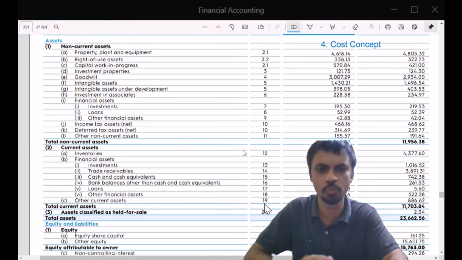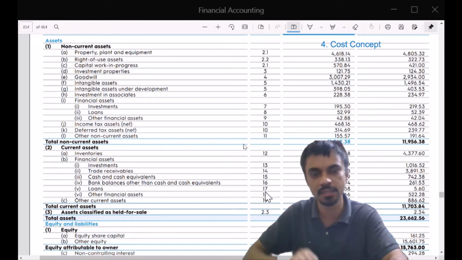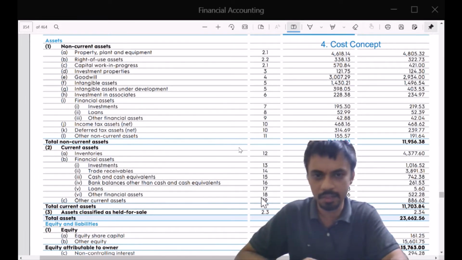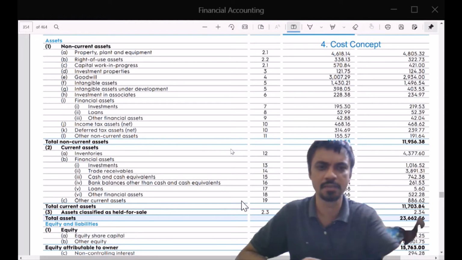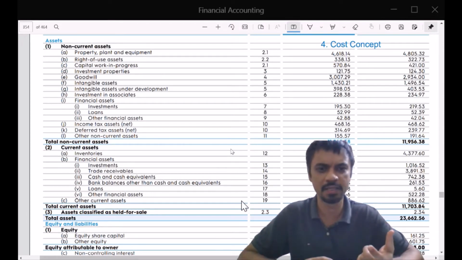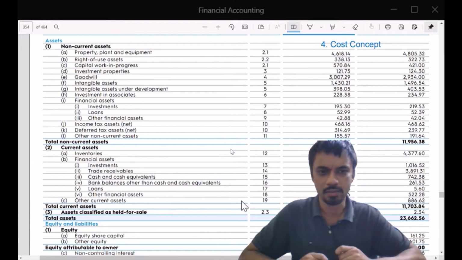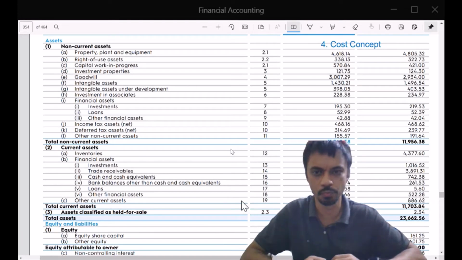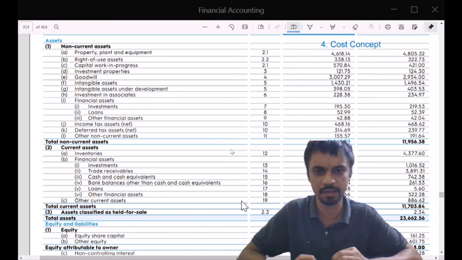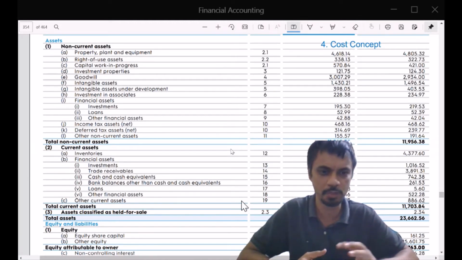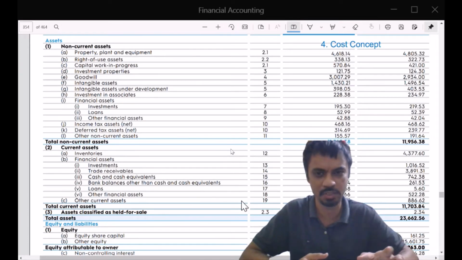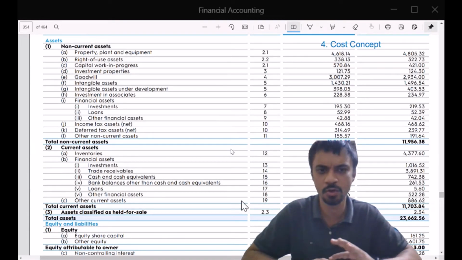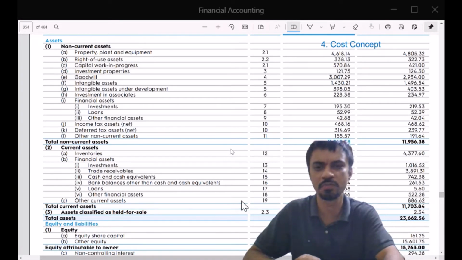I would encourage you to go through these notes and understand them in greater detail. And then there may be some other current assets, such as some tax rebate that is pending, or somewhere you have parked money for a short term which you want to raise, take it back. There may be some escrow account in which money has been kept, or some dispute in which court has told you to deposit some money. So all these are actually your assets. They have still not been parted from you. They are still with you, but they are in different places for different reasons.